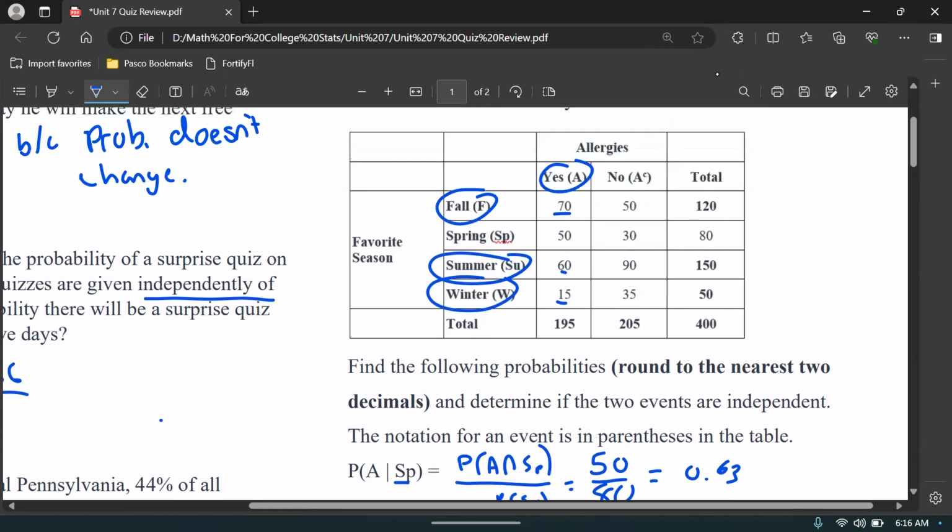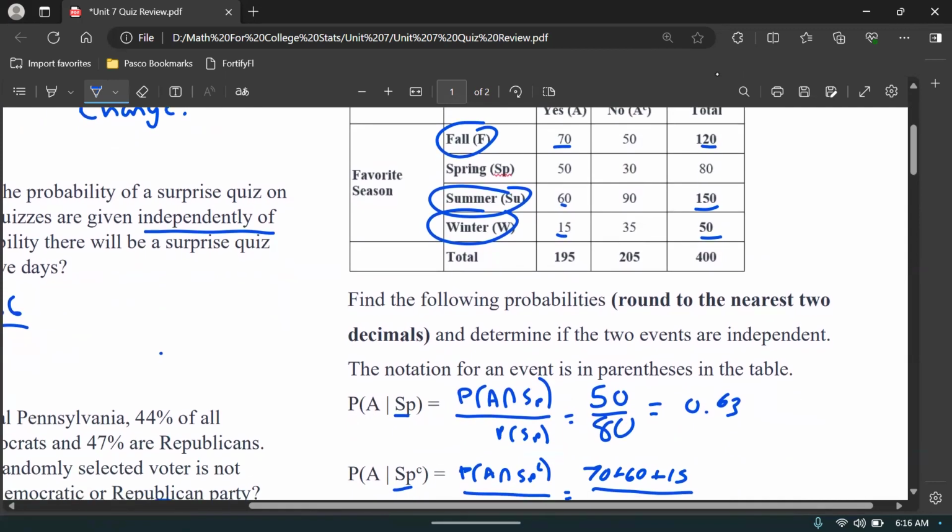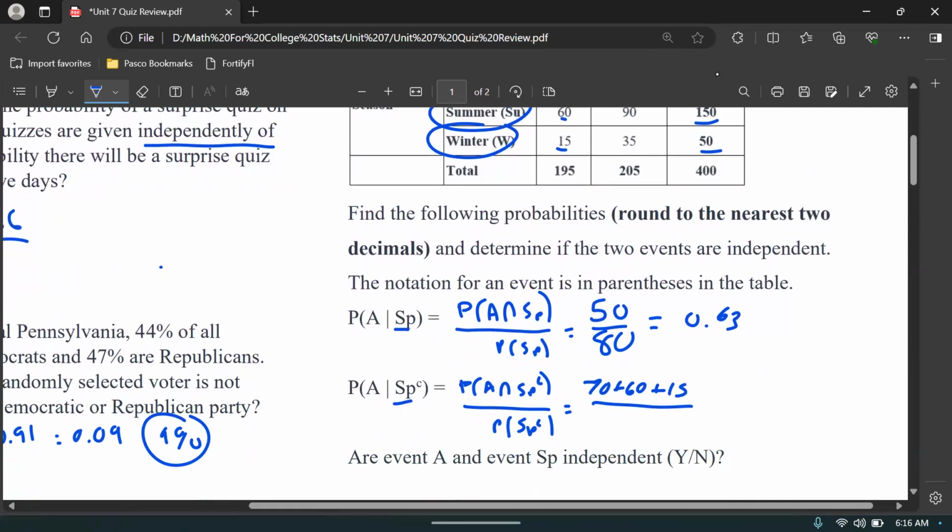over total for not spring. So our totals for not spring are these 120, 150, and 50. So all those numbers, if you add them up, let's see what we get. 70 plus 60 plus 15 is 145, of course.